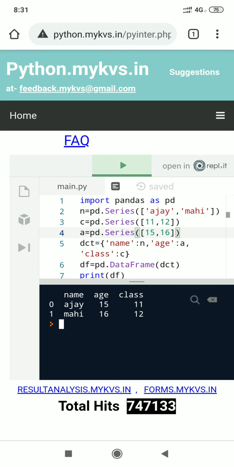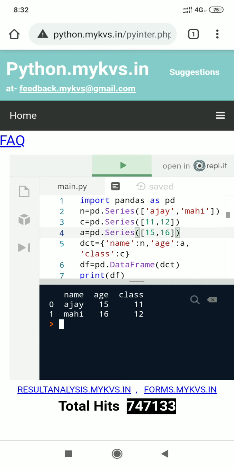Here a is a series to hold age, and class is key whereas c is value. Here c is a series to hold class. Then after we are calling the DataFrame method to pass the dictionary which is holding multiple series.